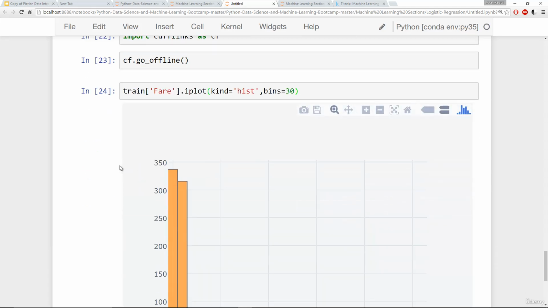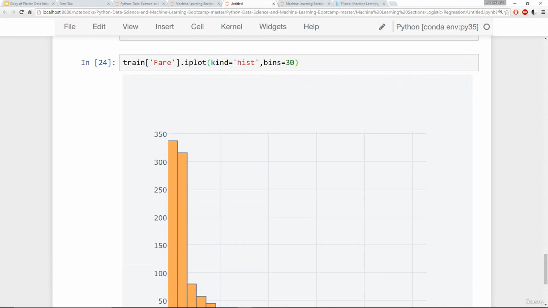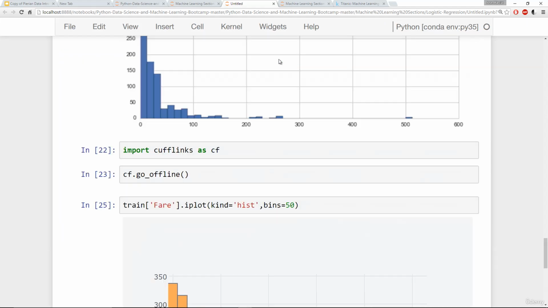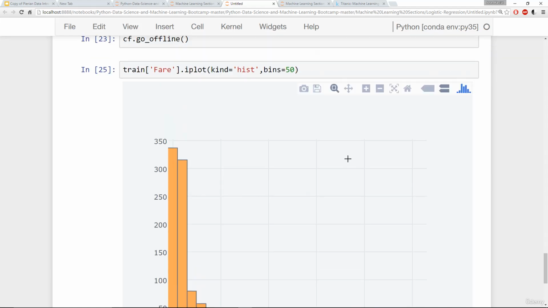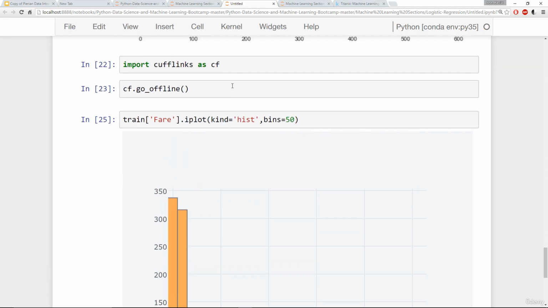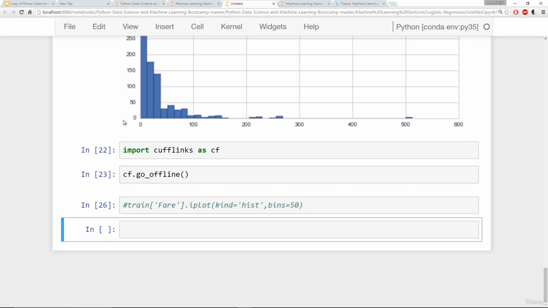And now I can go ahead and zoom in and check out these bins myself. And I can add more bins if I wanted to. Put in 50 bins, zoom in, see where I'm most interested, and get the actual counts and explore the data that way. Just another tool for you to use if you want a more interactive experience with this data. Lots of stuff you can do with Python. It's just a very powerful language, and there's lots of great libraries for it. Okay, I'm going to go ahead and comment that out. So let's go ahead and end this lecture here as finishing our exploratory data analysis.